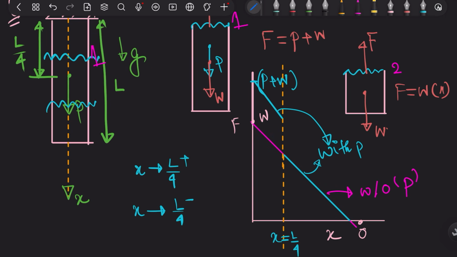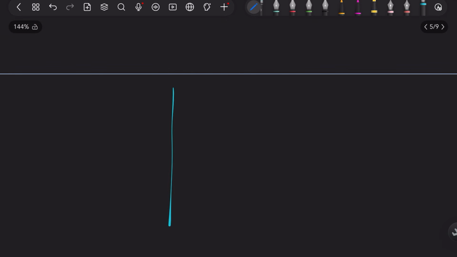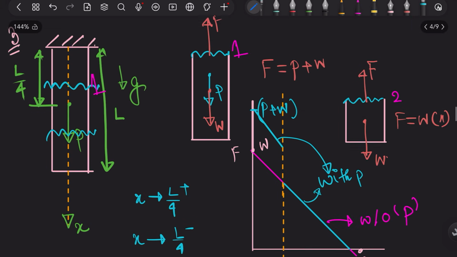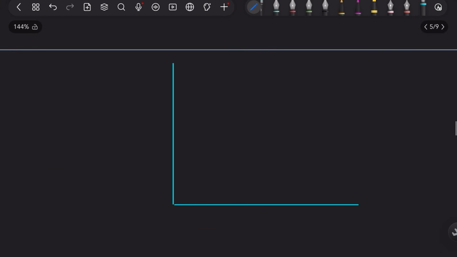Up till this part, this P plus W is here, and here this was following the previous case. So for this portion, my slope of deflection, this is again actually important, so let me explain it in detail. I will draw it once more.